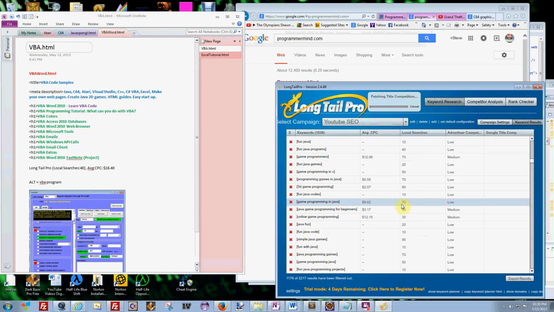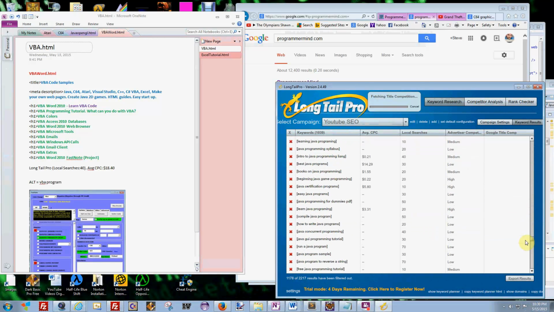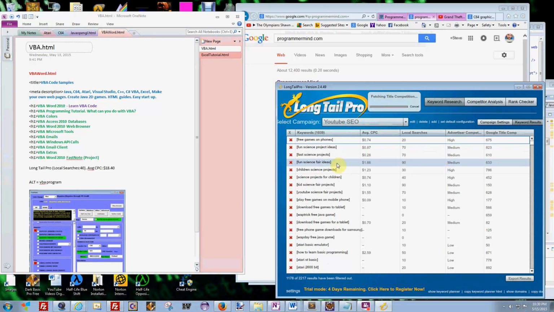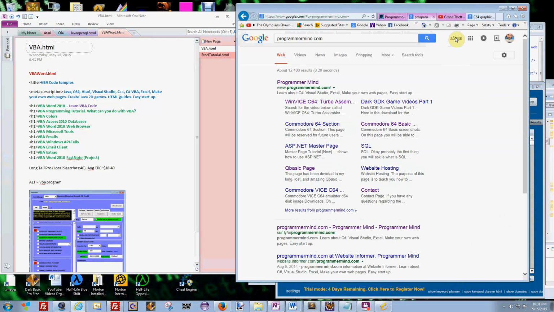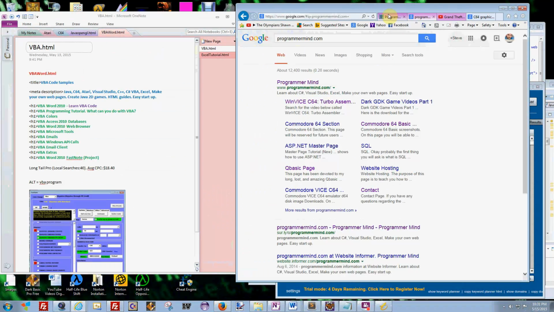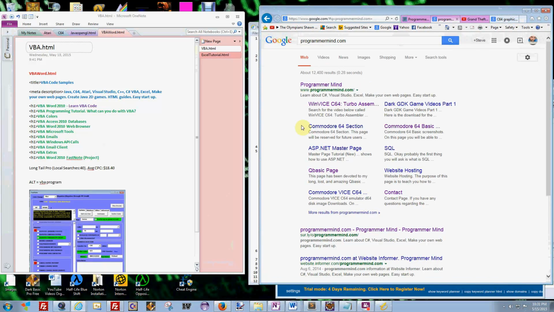It has only a local 50 searches, where some might be higher. If you go down here, you might see some of them are higher and some of them are lower. But I only have mine set to 100 as a default. This one, for example, is 90, fun science fair idea, so it's more competitive. So the whole idea is long tail. If you take these keywords and you distribute them across your website, it'll allow the search engines to look in those niche markets for exactly that content. That way you'll be competing with only 40 people versus 40,000 people or whatever. So long tail really will work.